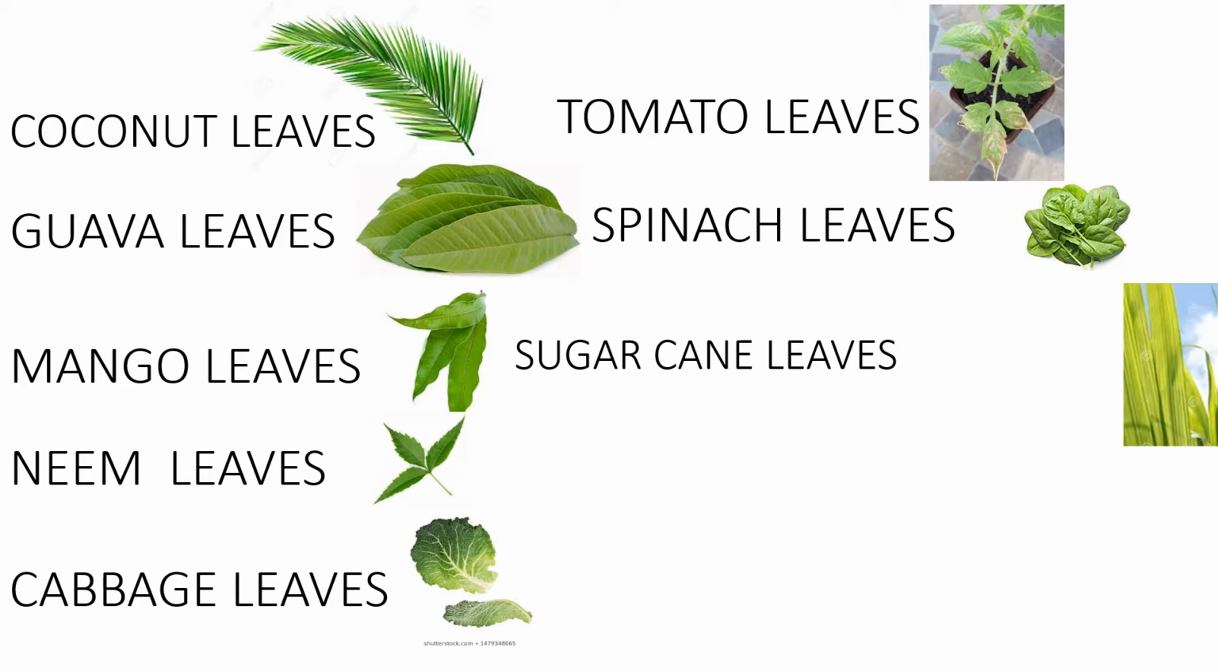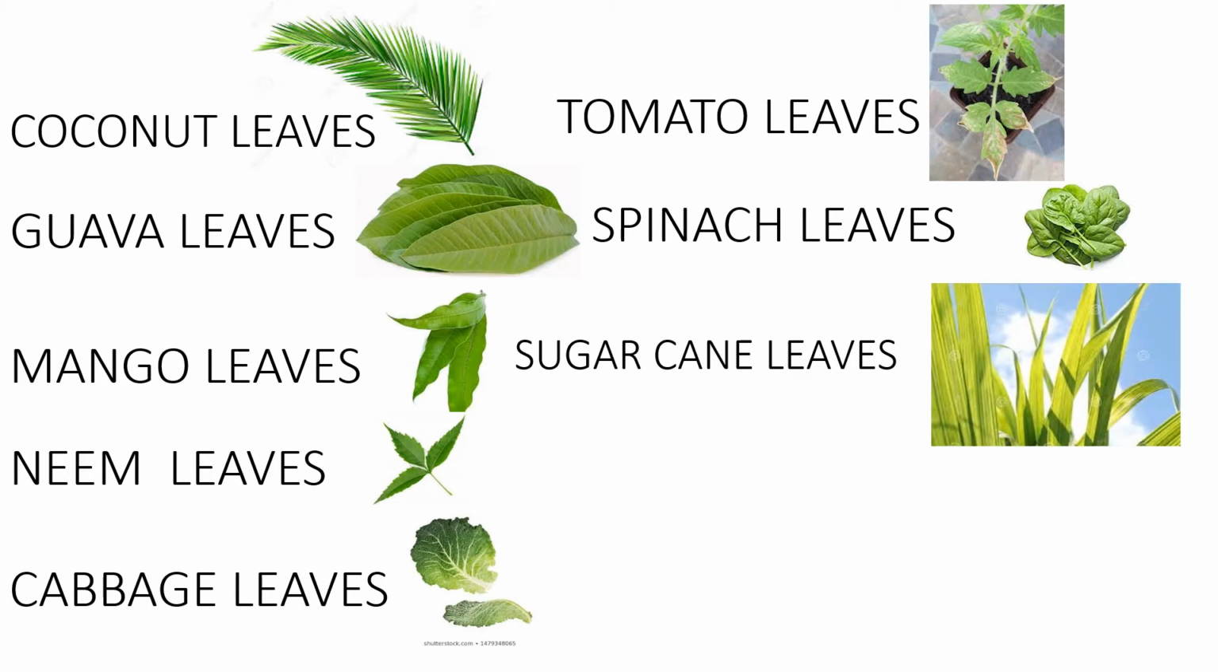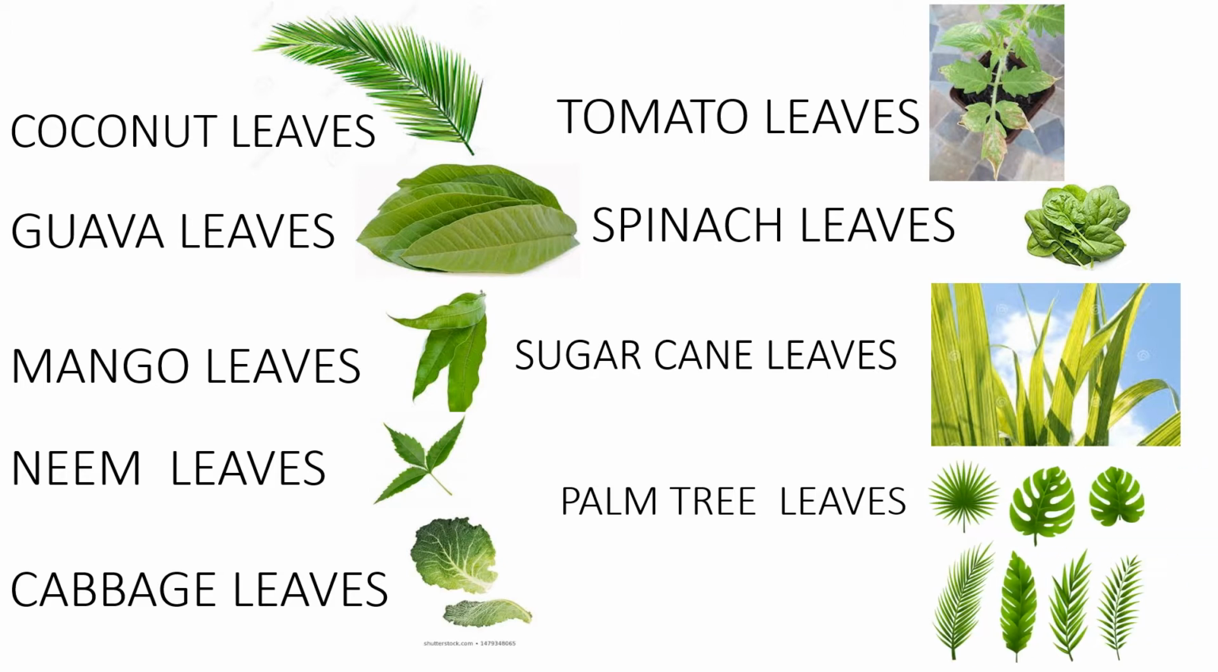You eat sugar cane, no? How do their leaves look? Their leaves look like this. And palm trees. Palm trees look just like coconut trees, okay? And palm trees are of different varieties. See, one palm tree has these many varieties of leaves. One palm tree's leaves are like this, another's are like this, and some are like this. So see, these are the different types of leaves which we can find.